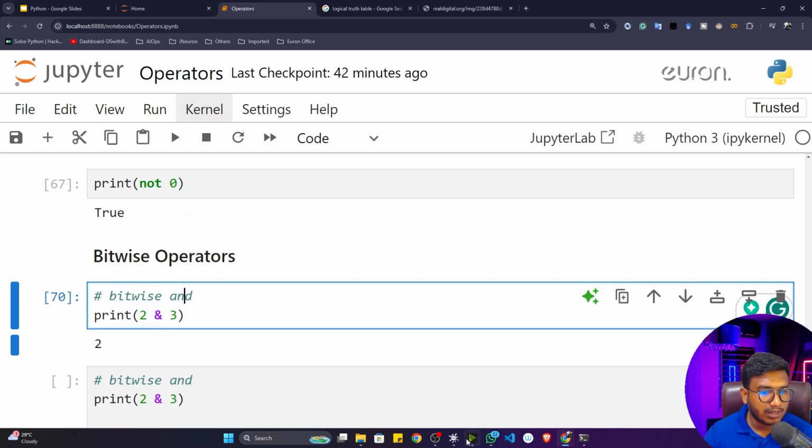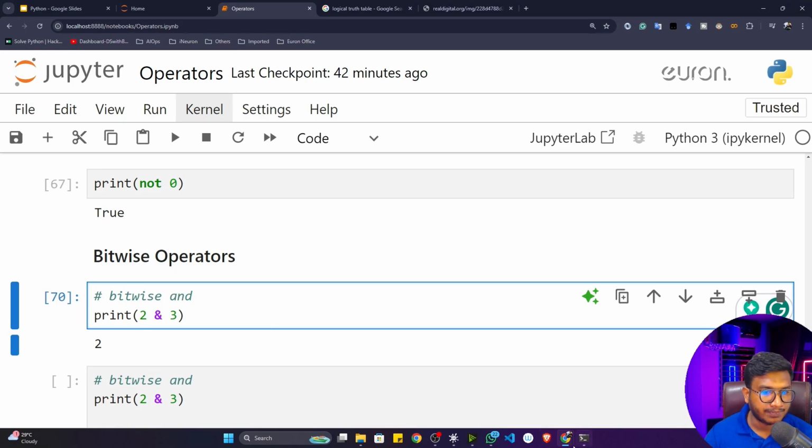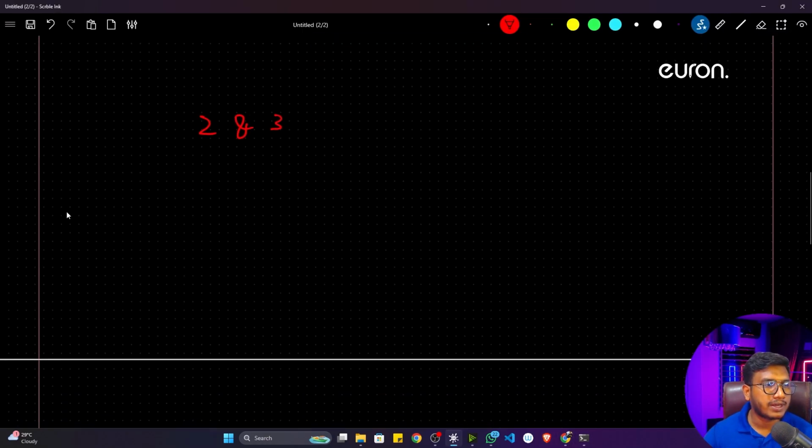So I'll go to my blackboard, and here I have written 2 bitwise AND 3, right? If I represent this 2 as a binary number, what would the number be? 2 in binary would be 0 1 0, if I'm not wrong. This is the representation of 2 in binary, and if I represent 3 in binary, it would be 1 1 0. Now you perform the AND operation, because this is a bitwise AND symbol.